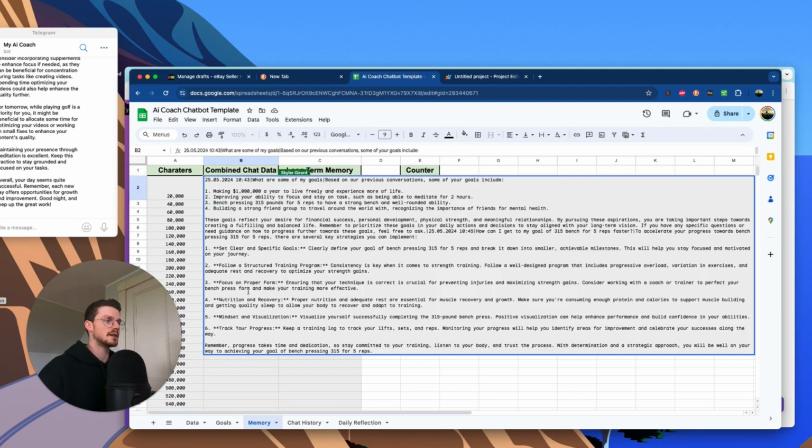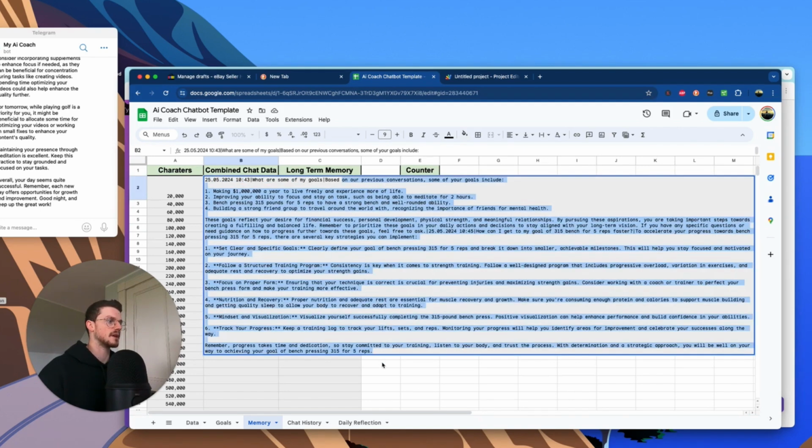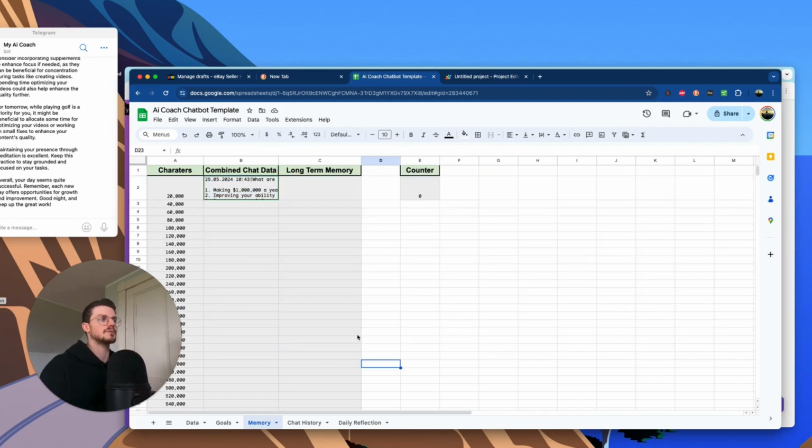So it takes all the data, it compiles it, it puts it in the right sequence, so you can see it has the date, it has the message from the user, and then it has the message from the AI. And then if you have another message, it'll do the same thing. And it compiles it once an hour. And then second to that, we have a function of long-term memory. So this is essentially short-term memory, and we have the long-term memory.